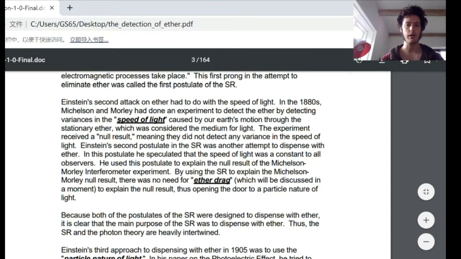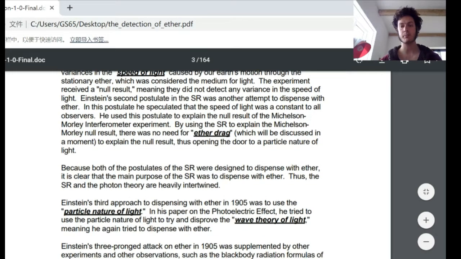Einstein's second attack on ether had to do with the speed of light. In the 1880s, Michelson and Morley had done an experiment to detect the ether by detecting variances in the speed of light caused by our Earth's motion through the stationary ether, which was considered the medium for light. The experiment received a null result, meaning they did not detect any variance in the speed of light. Einstein's second postulate in the special relativity was another attempt to dispense the ether. In this postulate, he speculated that the speed of light was a constant to all observers. He used this postulate to explain the null result of the Michelson-Morley interferometer experiment. By using the special relativity to explain the Michelson-Morley null result, there was no need for ether drag, which will be discussed in a moment, to explain the null result, thus opening the door to a particle nature of light.